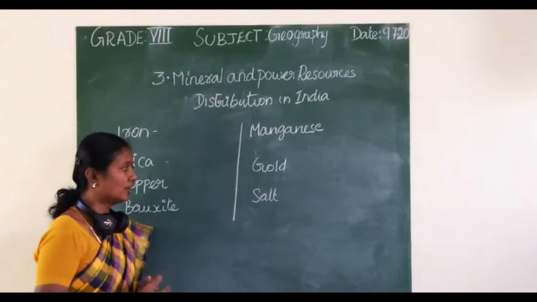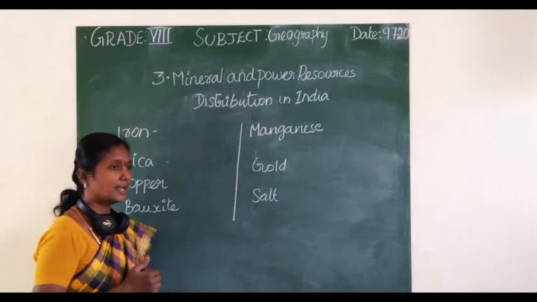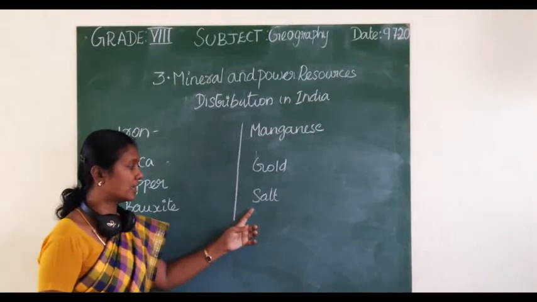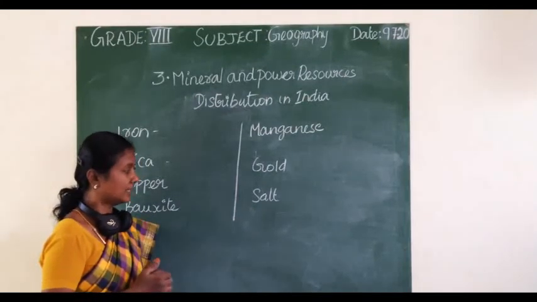Then coal. Kolar in Karnataka is very famous. It is also the deepest mine in the world. Salt is obtained from the sea, lakes and rocks. India is a leading producer of salt in the world.